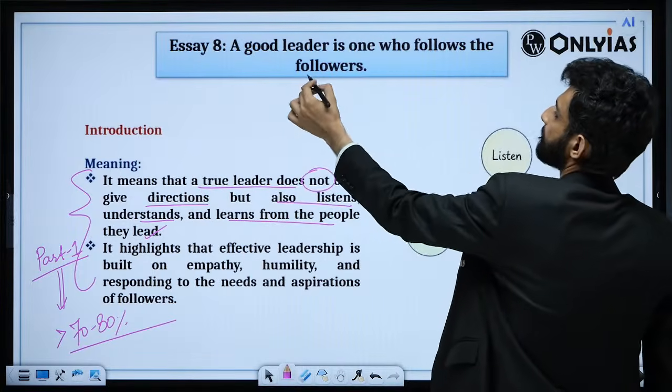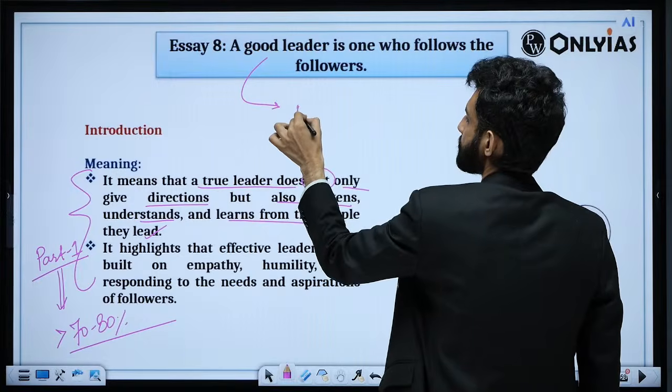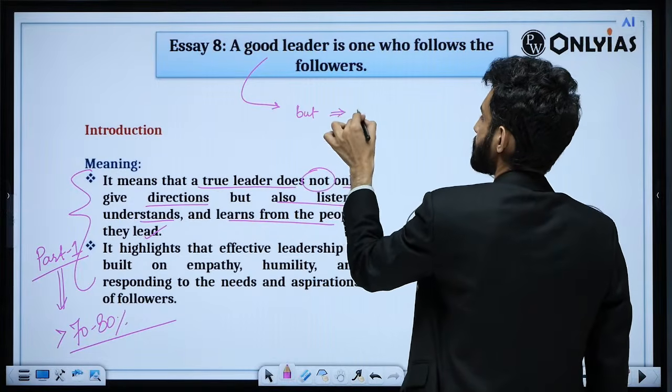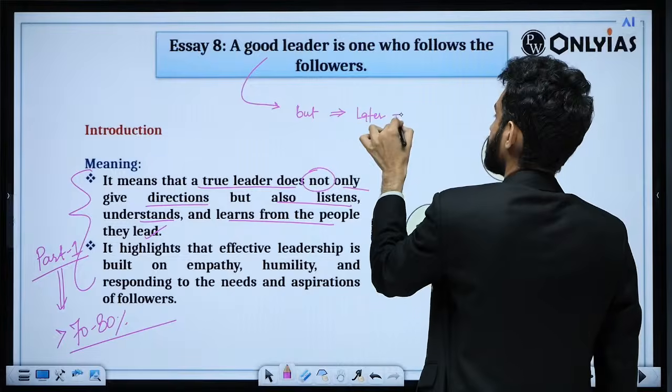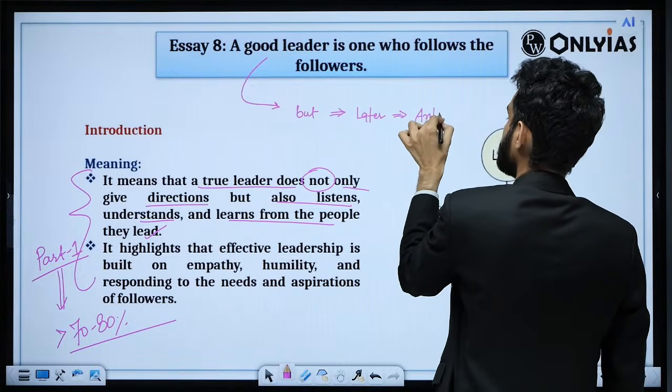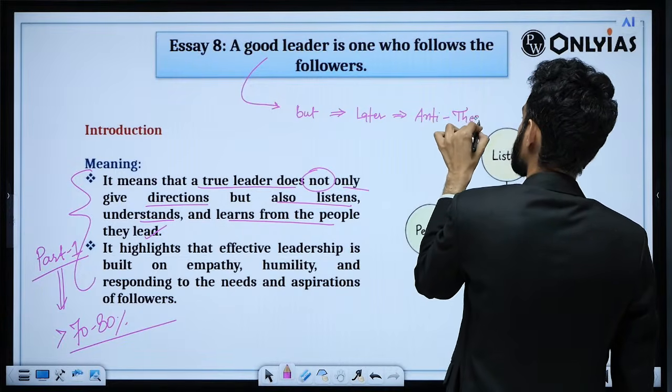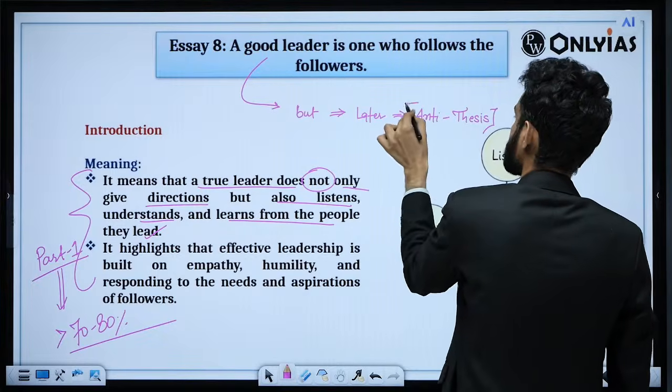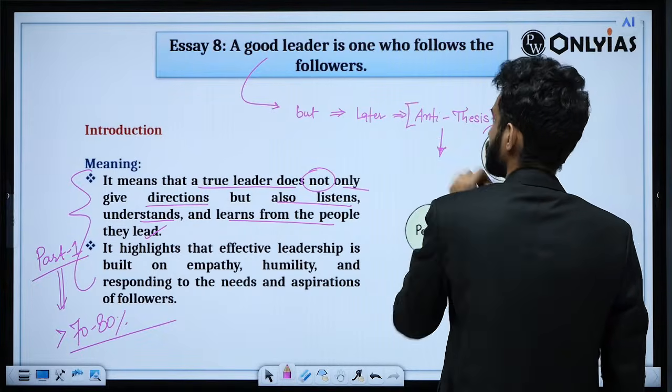But here later, we'll again give an antithesis. And what is the antithesis we should have?